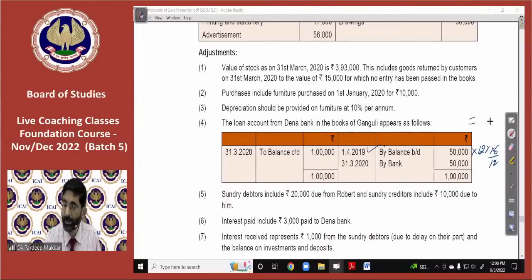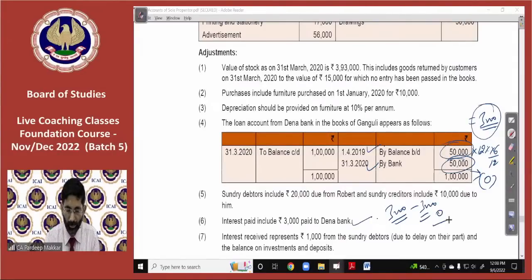So it will be 50,000 into 12% into 6 by 12. This is 3,000 rupees. And the other 50,000 will have no interest because it was taken on 31st March 2020, so no interest will be charged on it. Only the interest on the first 50,000 will be charged. So interest paid includes 3,000 paid to Dena Bank. It means the total interest due is 3,000. Already we have paid 3,000, so there is nothing outstanding.